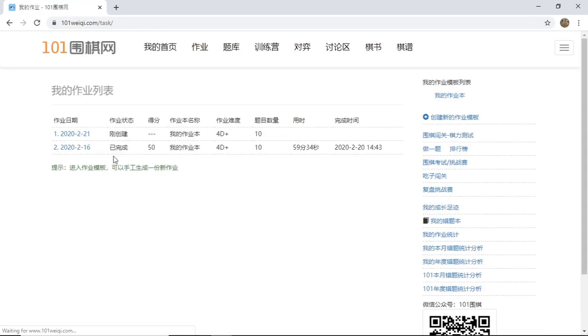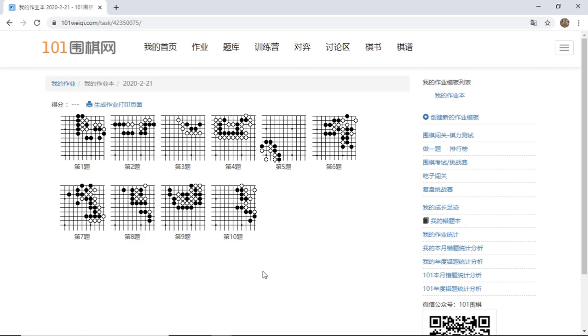Let's click on it. So as we can see, I just registered recently, and I had my first homework February 16th. I finished it, and it gave me some stats. Like I only got 50%, and I have spent almost an hour on it, and I finished it 4 days after. So I'm terrible at following up with my homework, but my point is there's a new set of homework that is waiting for me. How does it look like? Well, you can just go in here, and there you go.